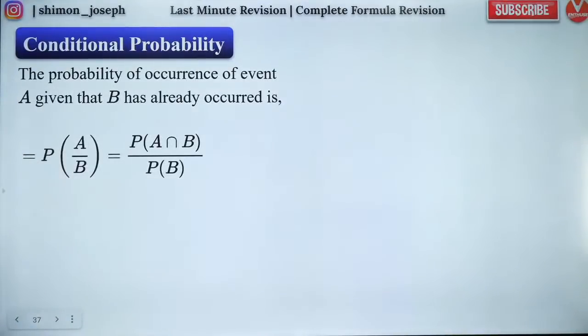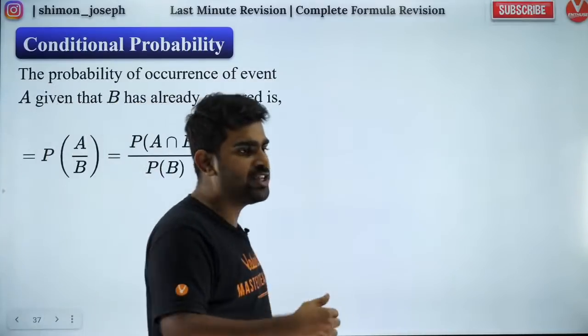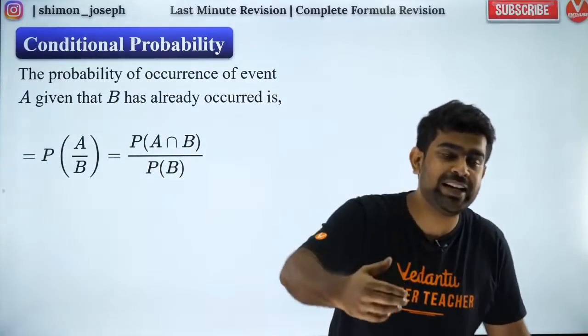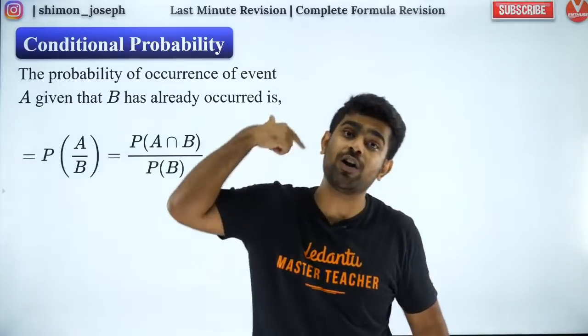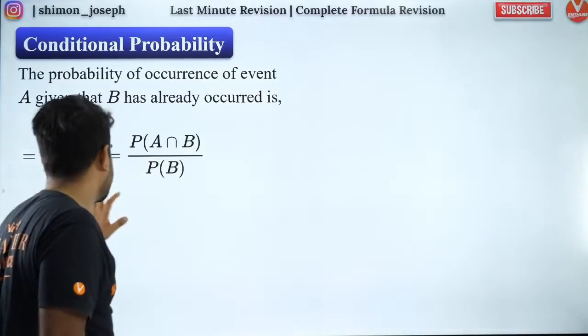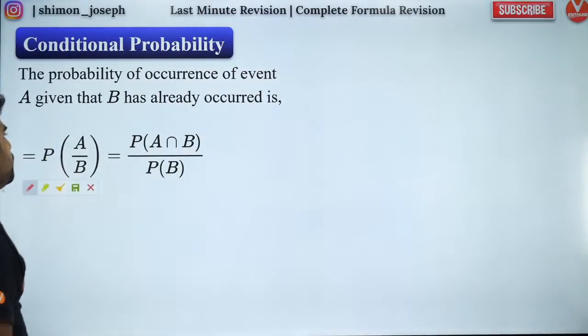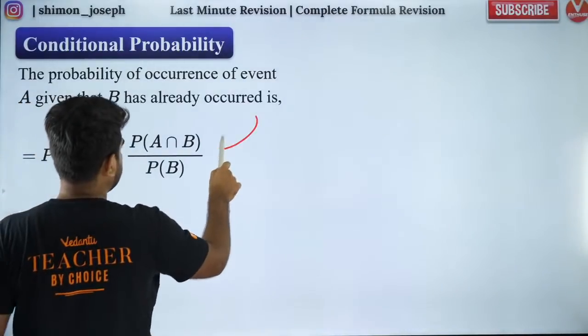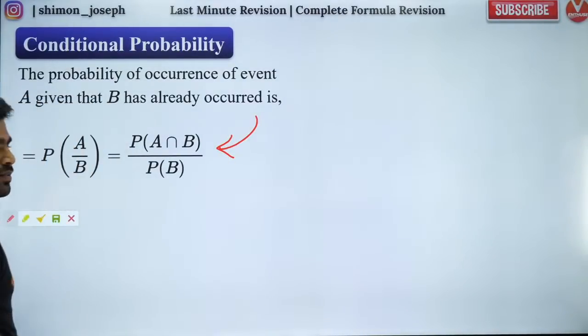What is conditional probability? Conditional probability means what is the probability of one event happening given that something has already happened. Okay. So conditional probability is very important and it is very, very useful for data science as well. It is a very good up and coming topic. So if you are interested in data science, this is very crucial.